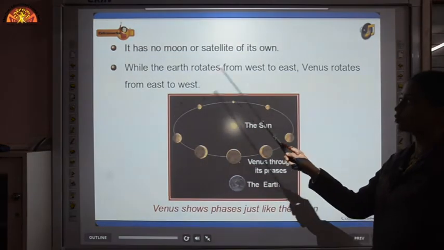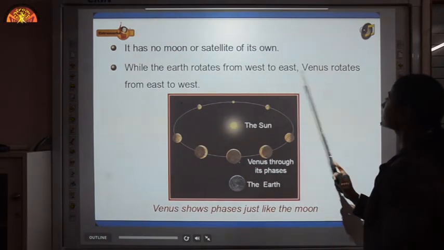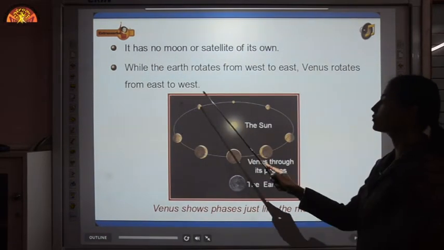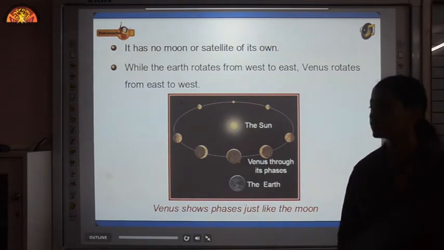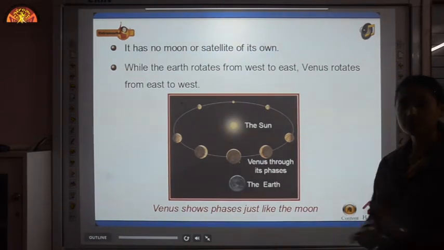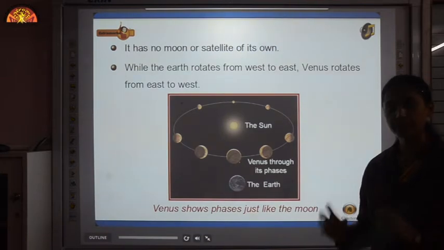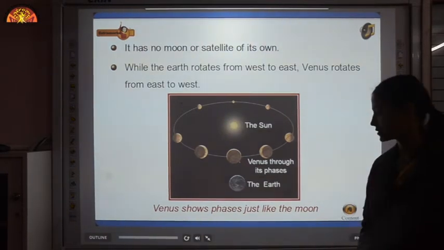Venus has no moon or satellite of its own. While the Earth rotates from west to east, Venus rotates from east to west. Okay, now the spin is completely different from our planet Earth. We know that Earth rotates from west to east. Now all the planets rotate this way, from west to east, except Venus, which rotates from east to west.